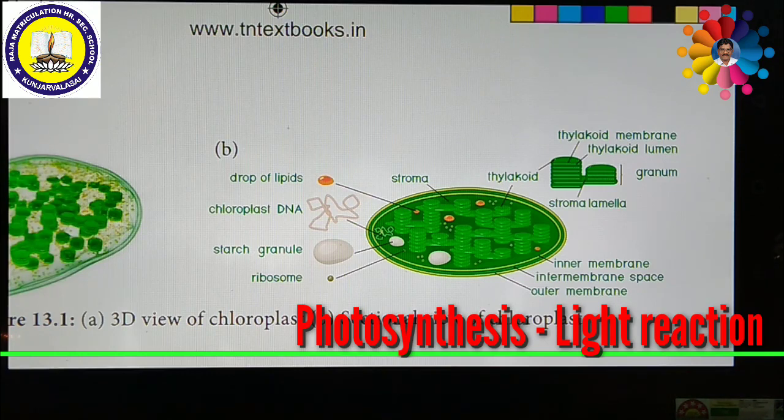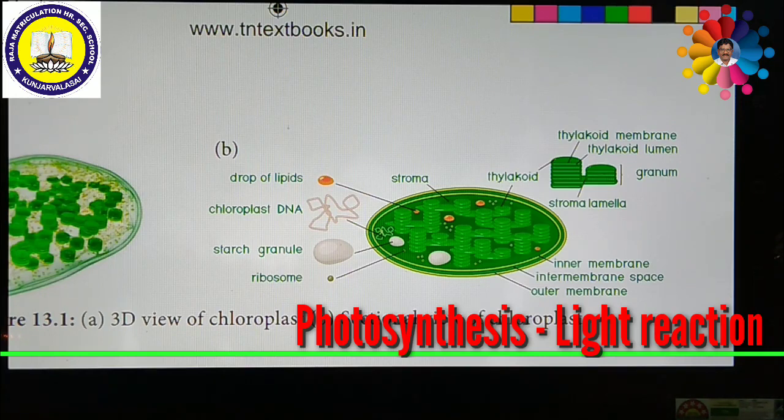Inside the double wall membrane, there is a colloidal substance present. The colloidal and proteinaceous matrix present inside the chloroplast is called stroma. A sac-like membranous system called thylakoid or lamellae is present in the stroma, and they are arranged one above the other, forming stacks of coin-like structures called granum.